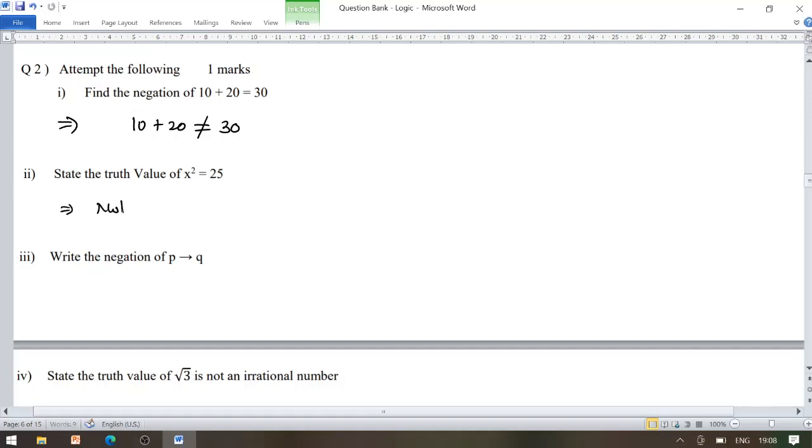Why is it not defined? Look at the explanation. Once we have x square equals 25, it is satisfied for x equals 5 or x equals minus 5. If we take x to be 9, then x square is not equal to 25. So it does not satisfy for the remaining numbers. So x square equals 25 has truth value not defined.